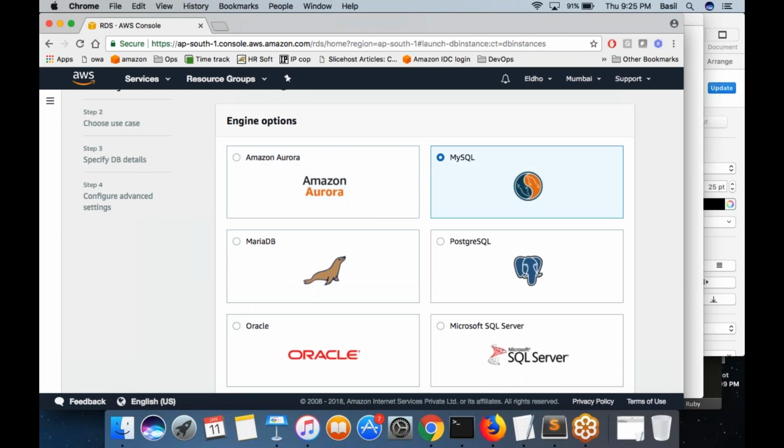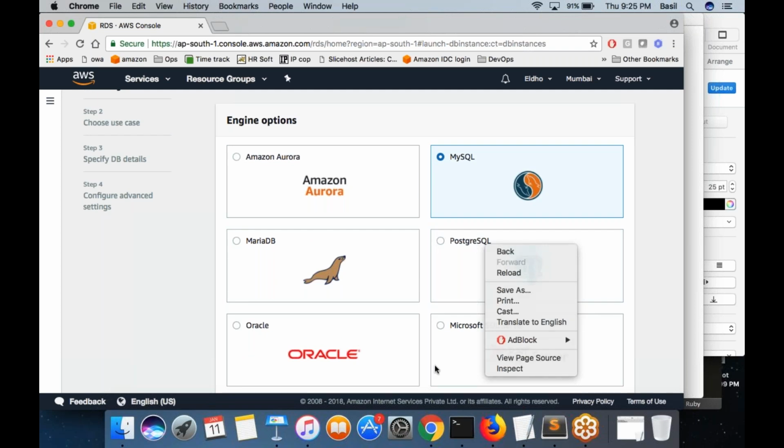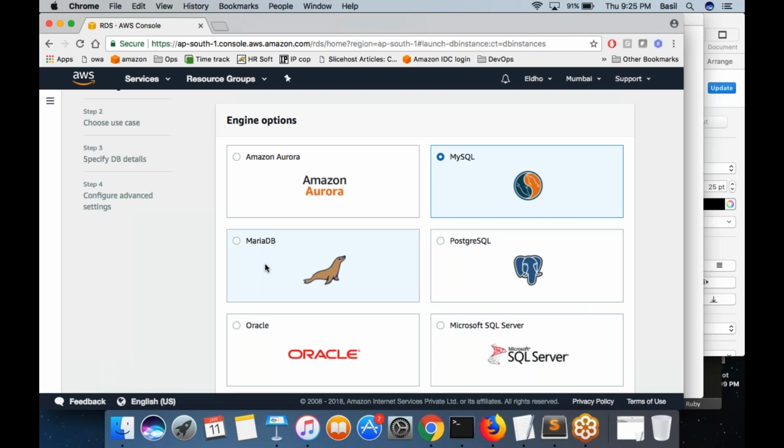So I am going with the option MySQL. You know what is MySQL? MySQL is one database technology. So is PostgreSQL, Oracle, and Microsoft SQL. All these are examples of a relational database.